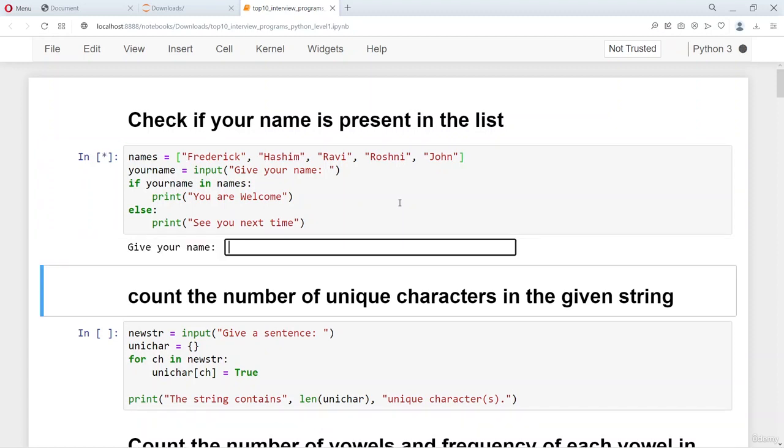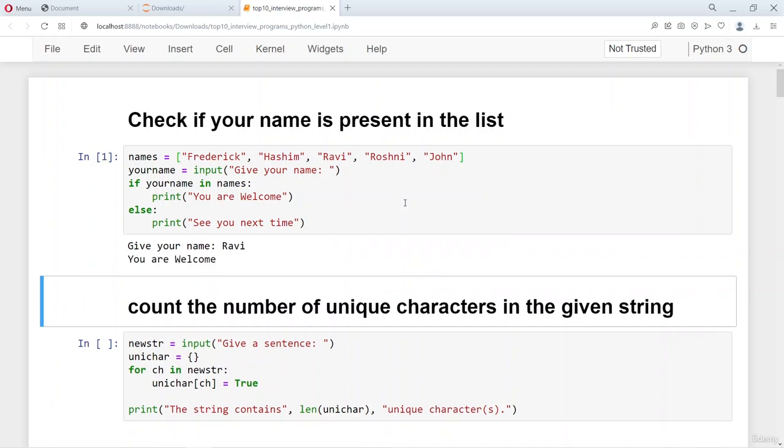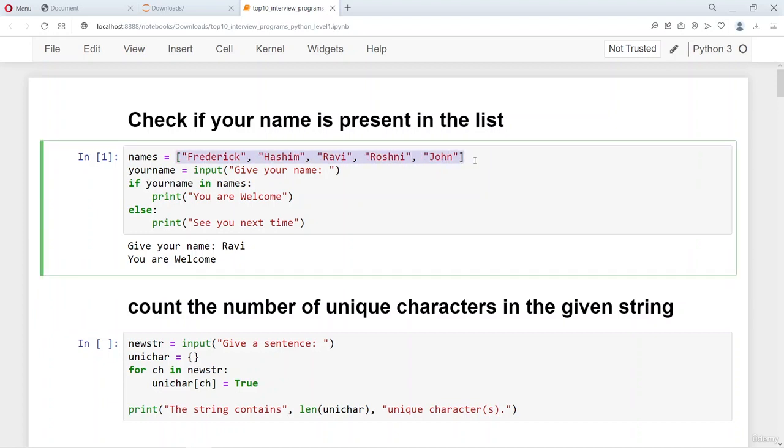So let's say that we give a name, and it says you're welcome. If the name is in the list, it says you're welcome. If the name is not in the list, it says see you next time. So the way it works is there is a list of strings, a list of names given here, and then the input statement takes a particular name as input, and any input that goes into the input statement returns a string.